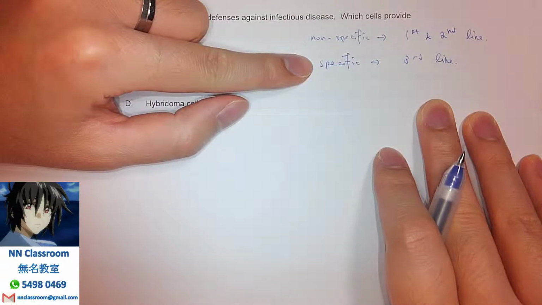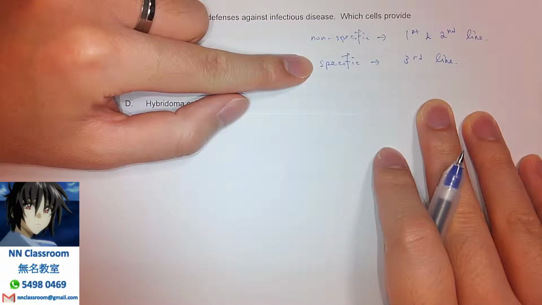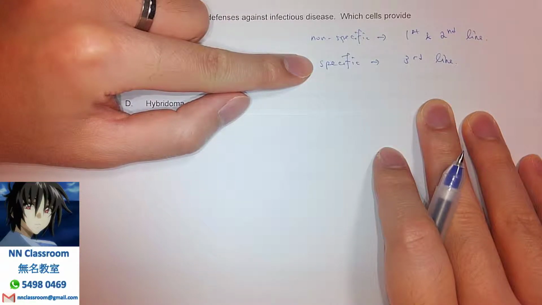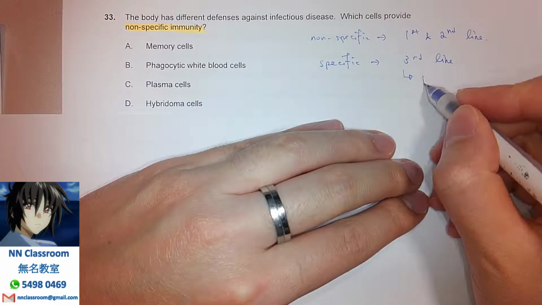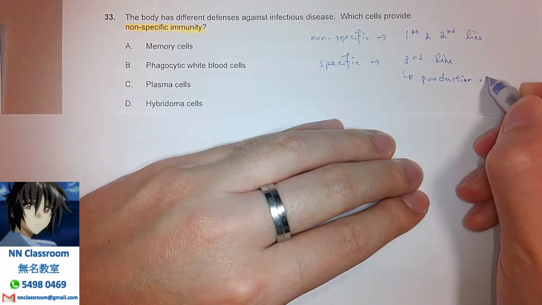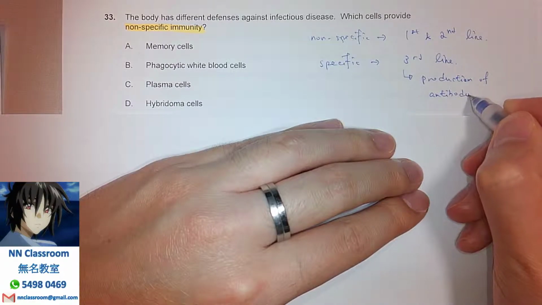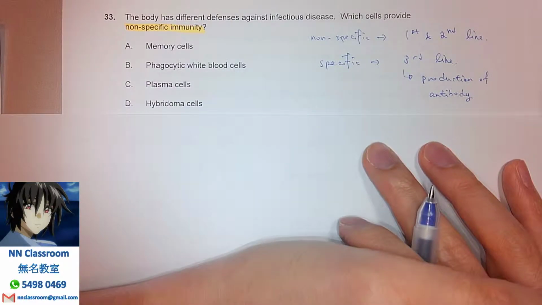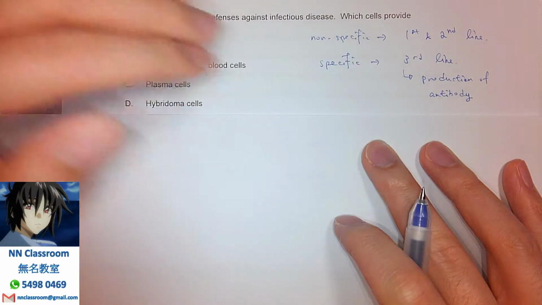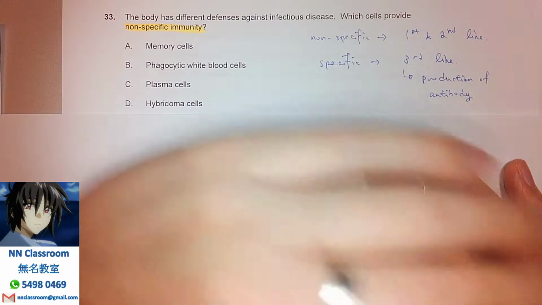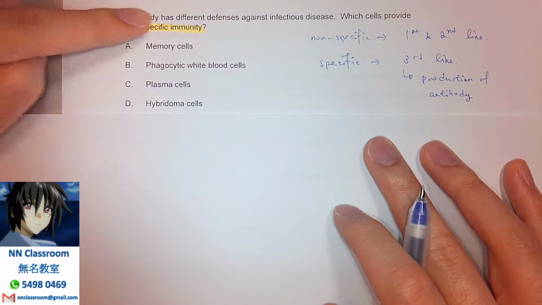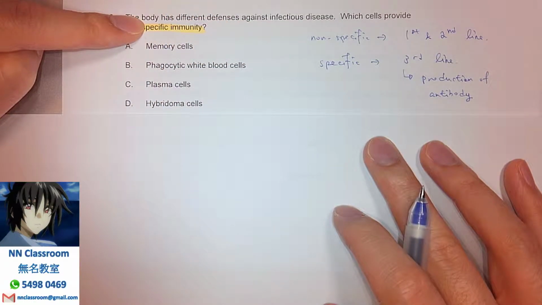So specific means it is really specialized in just targeting that specific enemy or pathogen, right? And obviously that is related to our ability to generate antibodies, right? So that's how this third line is actually related to the production of antibody, a really important immunoglobulin, a protein for immune defense. So for this question, if we can spot out any cell that is responsible for some relationship with antibody, that means not our choice, because we want to choose the one with non-specific immunity. So that is the one not related to antibody.